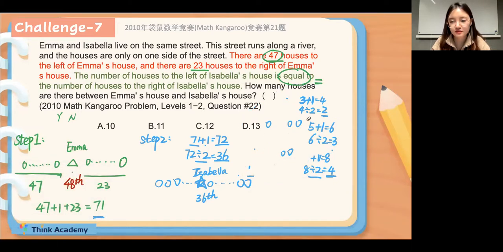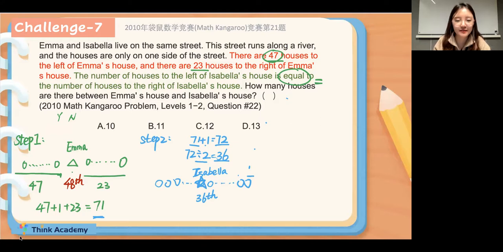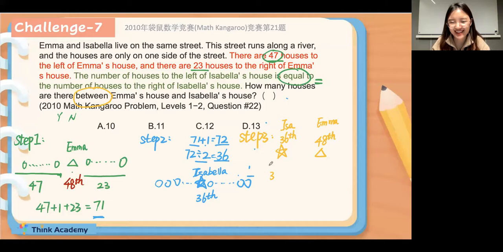Okay, for now, actually, we have known the position of Emma's house and Isabella's house, right? So the last step, we just need to figure out how many houses are between Emma's house and Isabella's house. So we can draw like this. Isabella's house will be the 36th. Okay, 36. That's Isabella's house. And for Emma's house, I will draw here. It's the 14th. That's Emma's house. Okay, everyone.